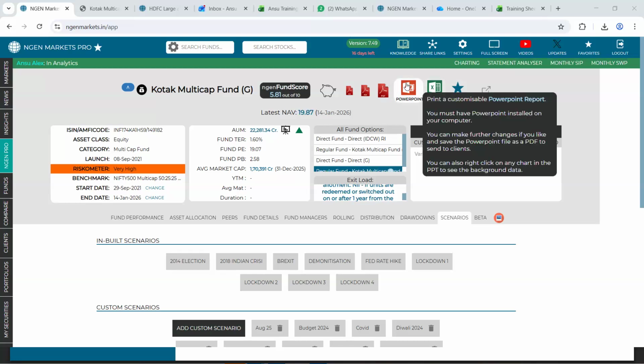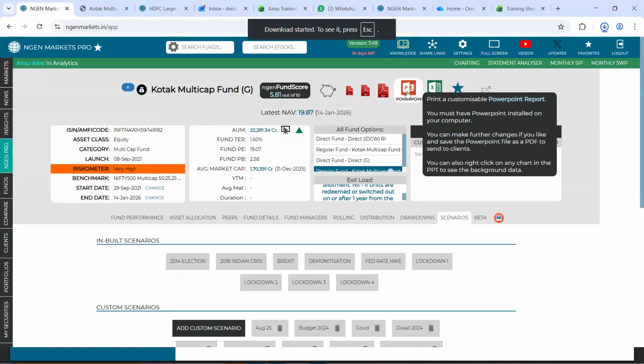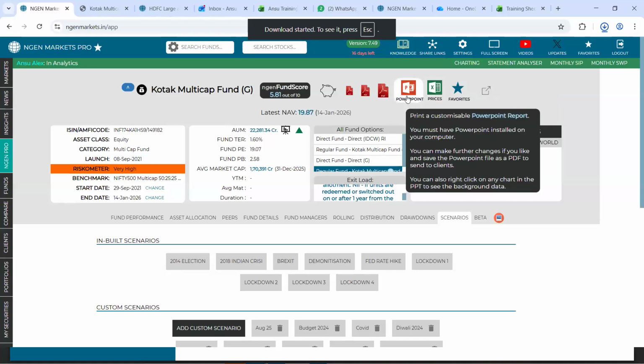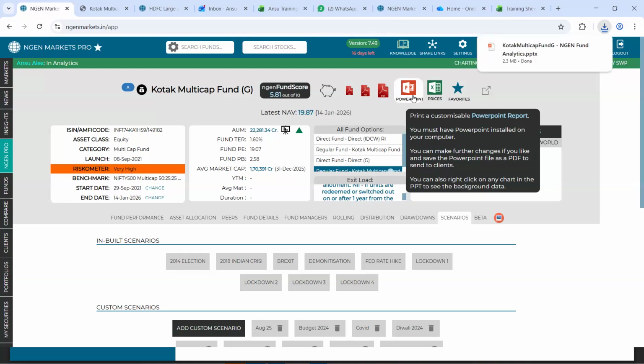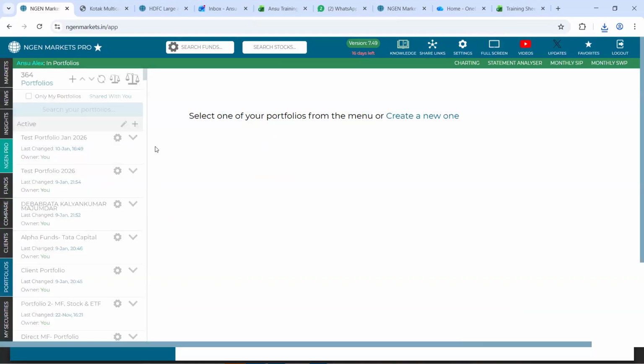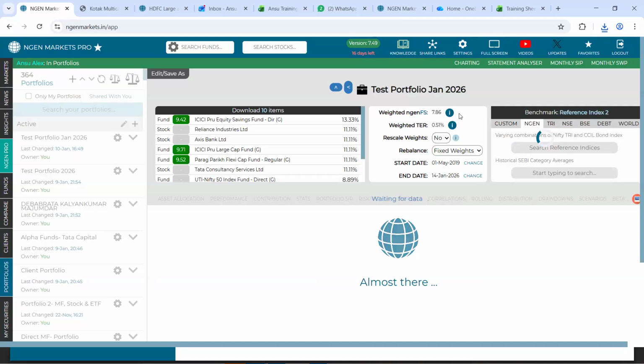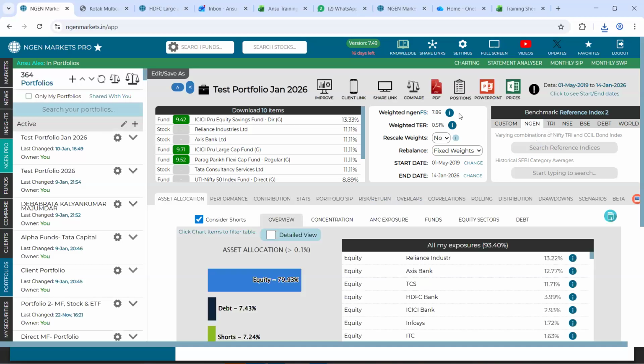So currently, when you generate the PPT on a single fund level, there are standard slides that come up in your report. However, we can note this as feedback and bring this option to give you the flexibility to select the slides, which we have already brought onto our portfolio level analysis, wherein when you generate a PPT on any of the portfolios, we give you the option to select the slides that you want to see in your PPT. We can take that as feedback anytime.